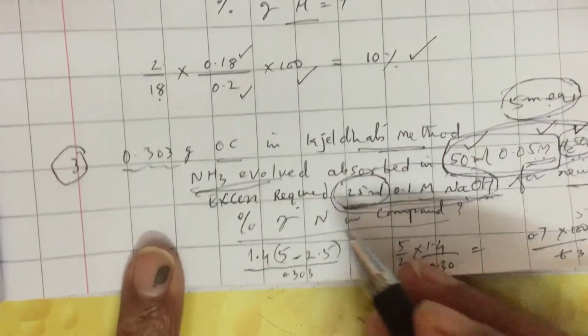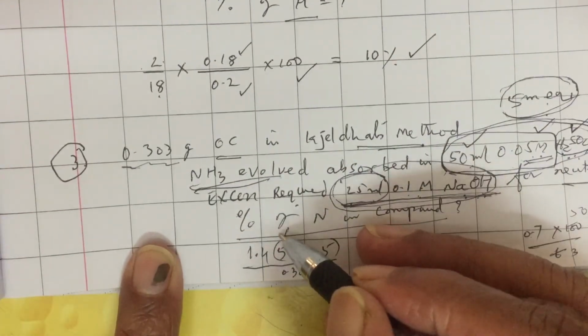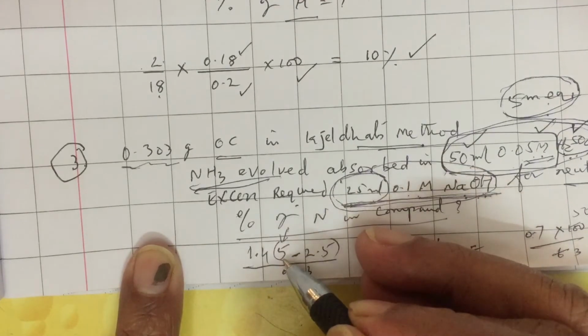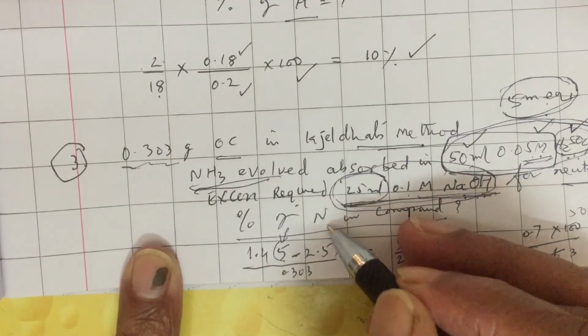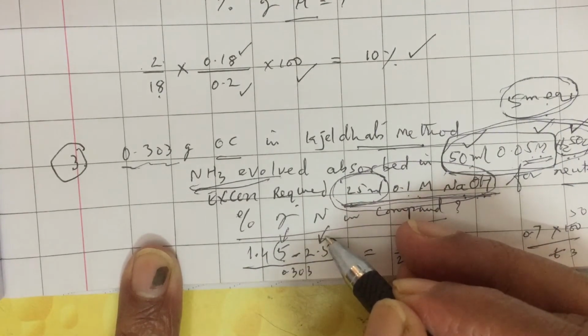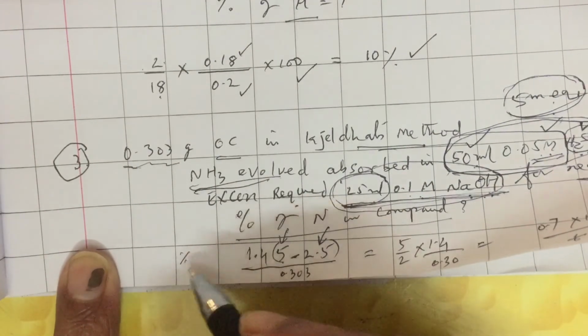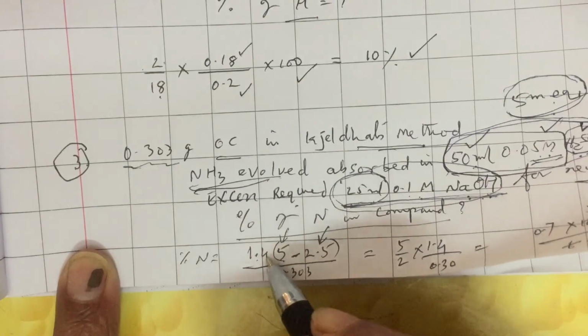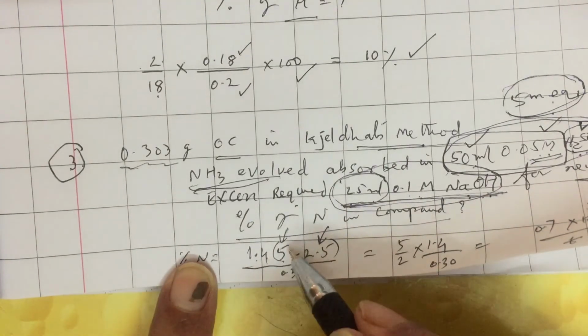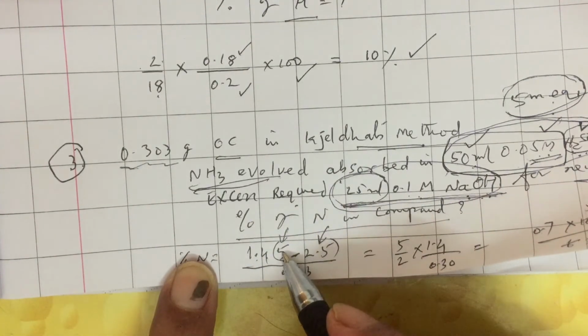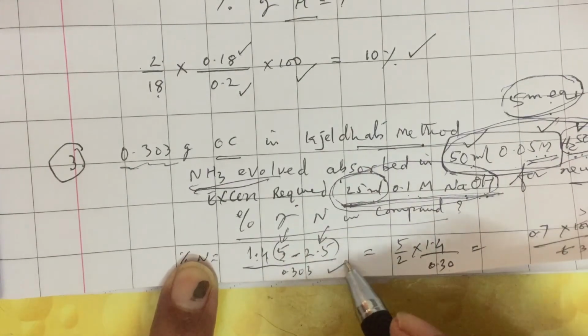Hence, the number of milliequivalents of ammonia released is total milliequivalents of acid taken minus milliequivalents of base used in neutralization, 5 minus 2.5. To know the percentage of nitrogen, the formula is 1.4 into milliequivalents of ammonia released divided by weight of organic compound.